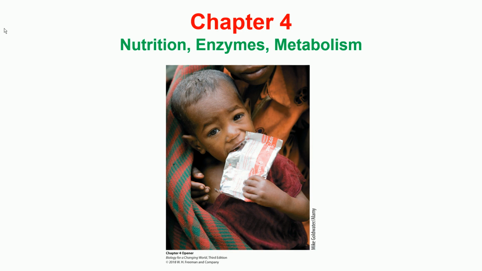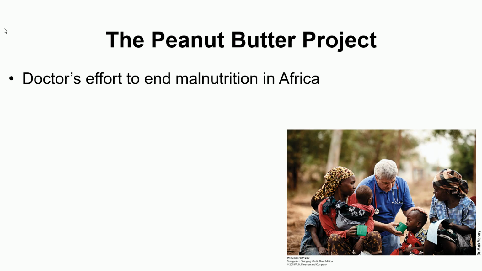If you read in your book, the chapter starts with a case study about a project called the Peanut Butter Project, and it's a story about Dr. Mannery, who has been trying to end malnutrition in Africa. You can see the African children, and they are malnourished, and this is Dr. Mannery, and he has been helping these children to end malnutrition.